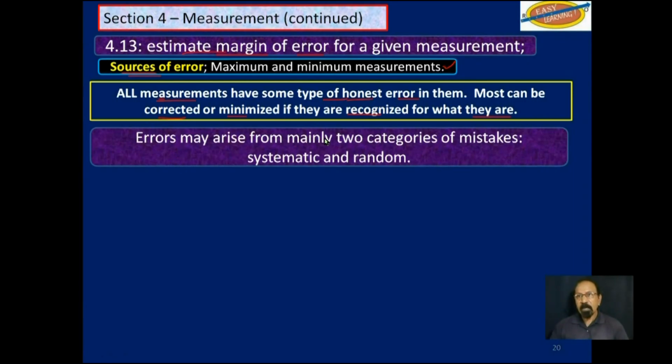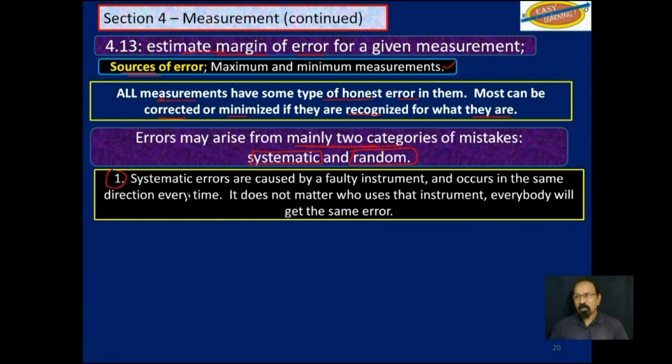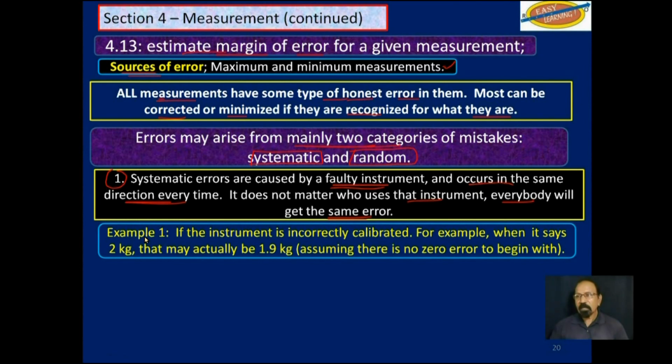Errors may arise from mainly 2 categories of mistakes: systematic and random. What are systematic errors? Systematic errors are caused by a faulty instrument. The instrument itself that you are using to take the measurement has a fault, and it occurs in the same direction every time. In other words, if it's less than what it should be, it will always be less with that instrument. It does not matter who uses the instrument, everybody will get the same error because it's an error caused by the instrument.